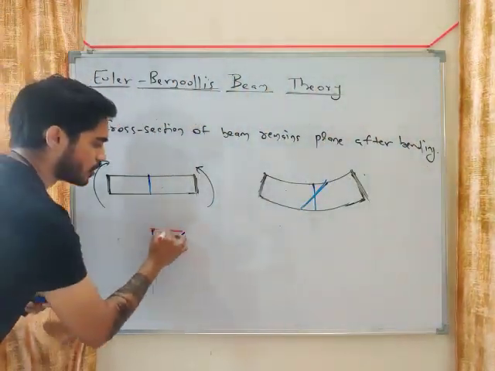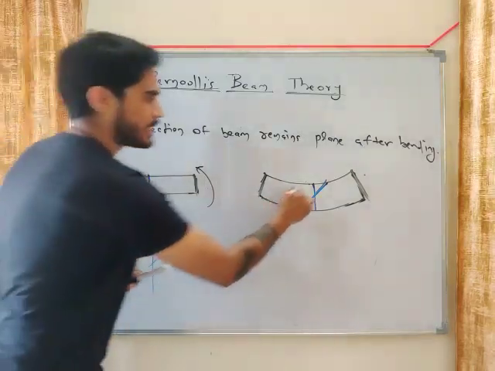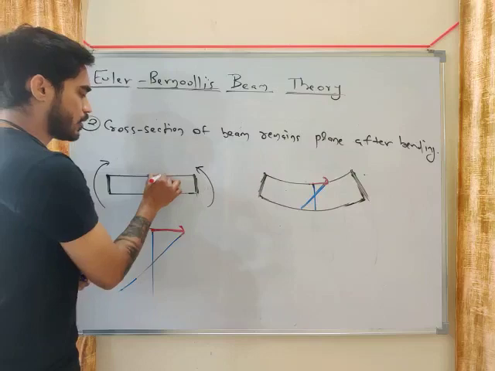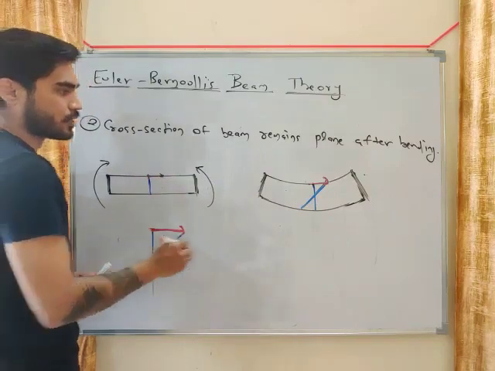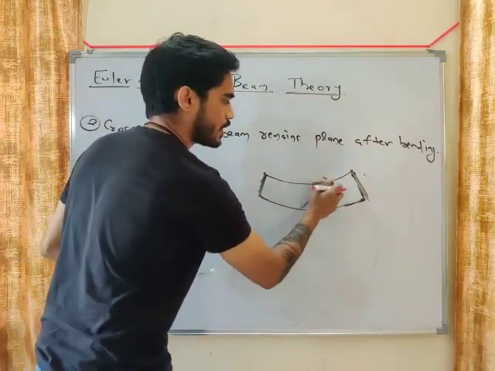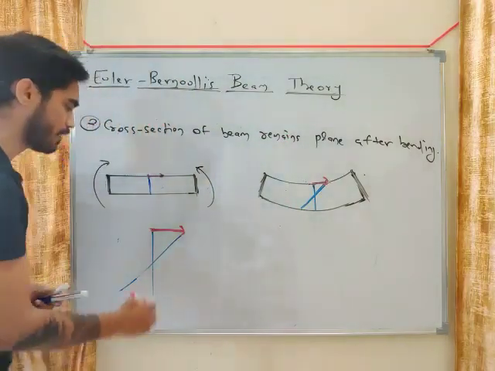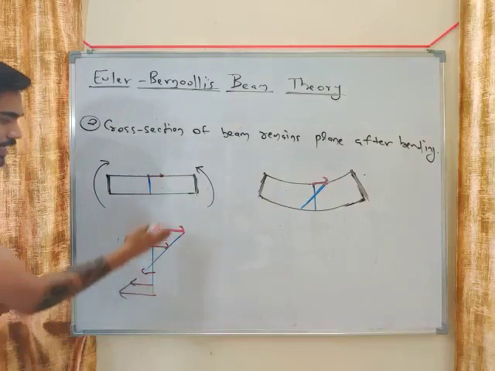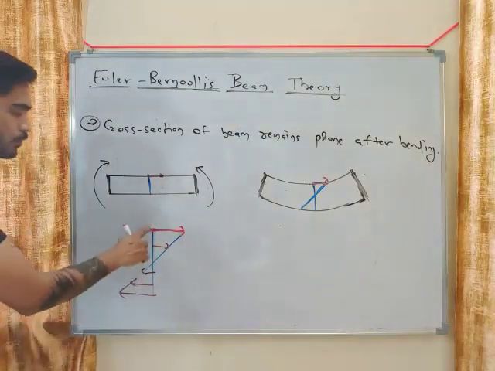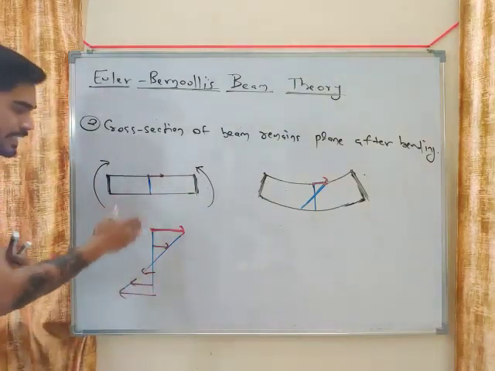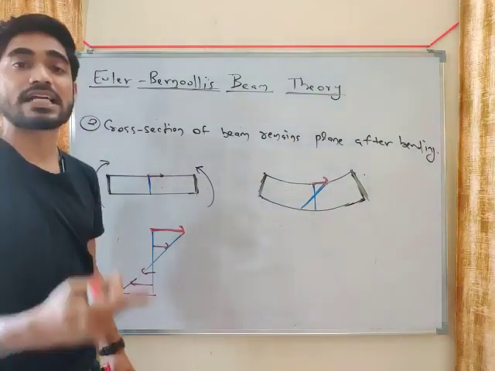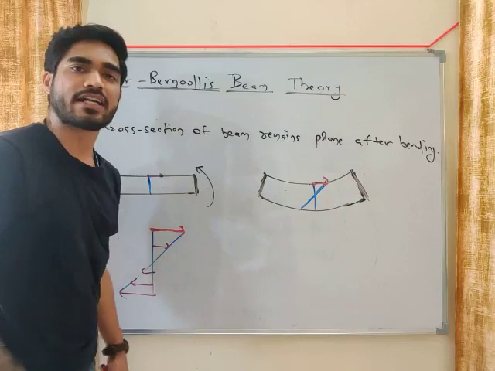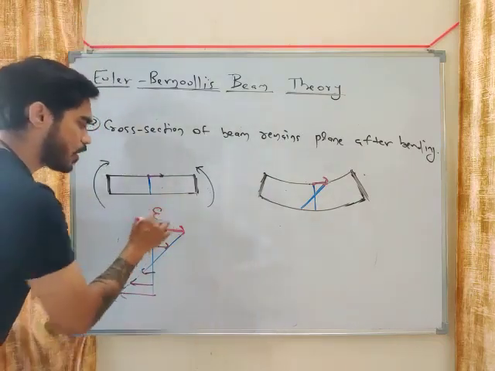From here to here, what is this change, my friend? This is the change in length. Initially this point was here and now this point moved to here. From here to here, what is this? Change in length, my friend. Look at this. Change in length is varying how? From top point to bottom point, the change in length at every point is changing how? It is changing linearly, right? Now change in length divided by length. What is it? It is epsilon, my friend.